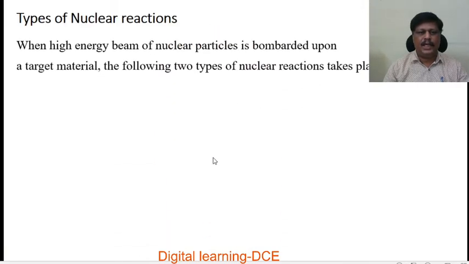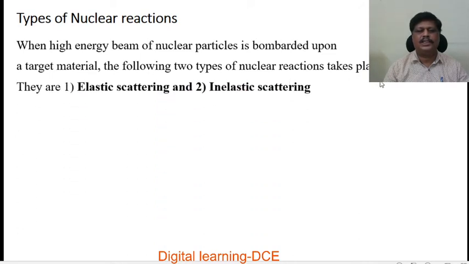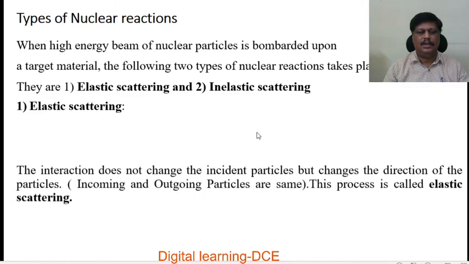Types of nuclear reactions. When a high energy beam of nuclear particles is bombarded upon a target material, the following two types of nuclear reactions take place. One is elastic scattering and the second one is inelastic scattering. We'll study what is elastic scattering and inelastic scattering.